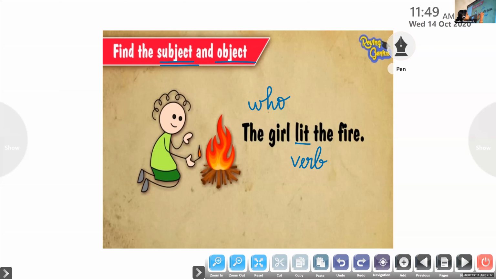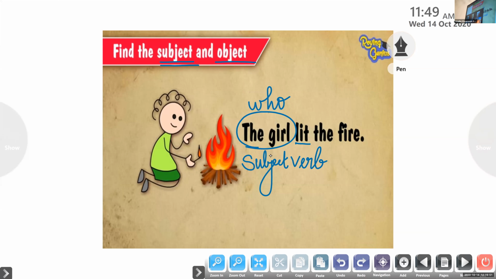The girl. So the girl is the subject of the sentence. Okay? Have all of you understood? Ask a question, who? When you get the answer, that is the subject of the sentence. All of you say subject. Who does the action is called the subject of the sentence. Is that clear to everyone?